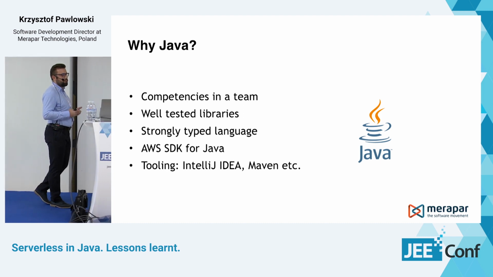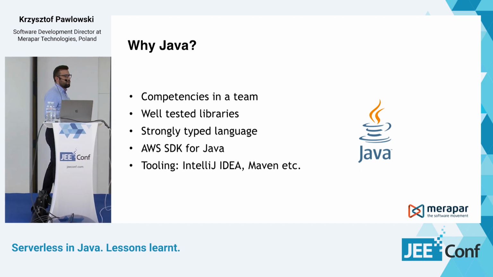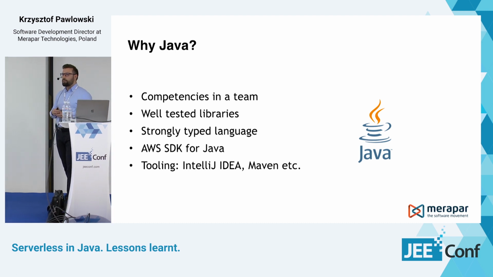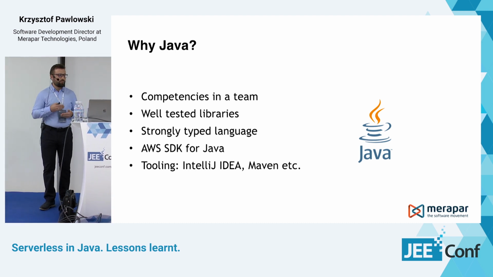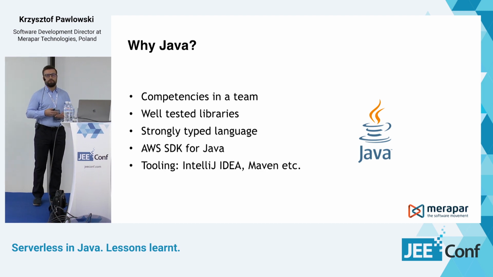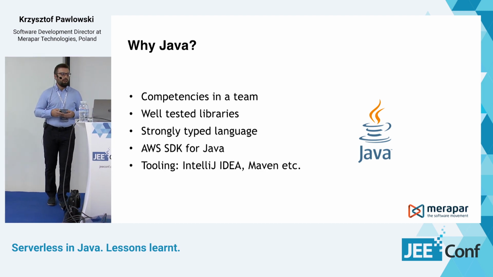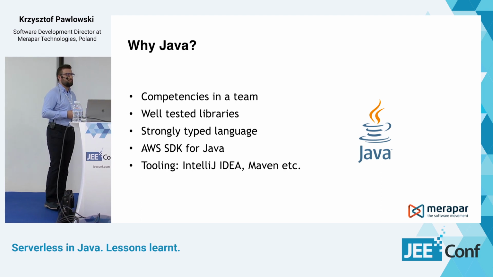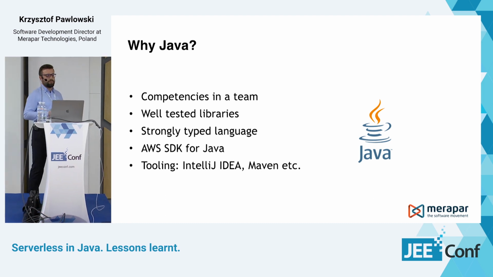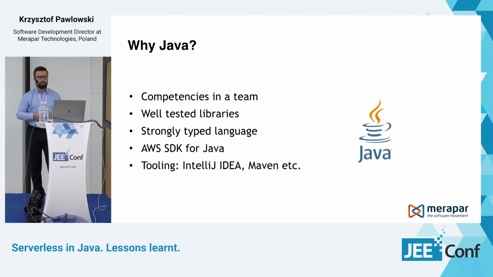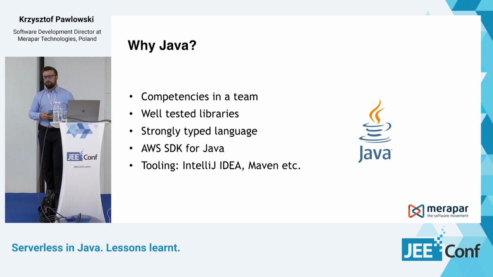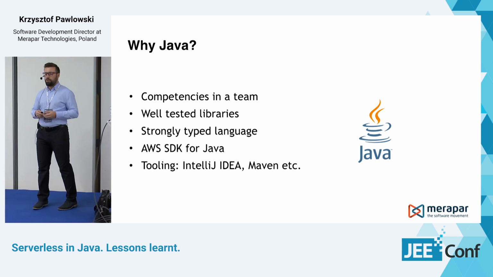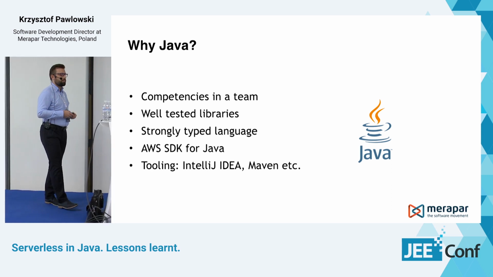So we wanted to make sure that we can still use our well-tested libraries that we know, like the Apache HTTP client. Also, in my opinion, for more complex projects, strongly typed languages are better. So here there was a big advantage of Java. And also, AWS provides you a really well-documented SDK for Java, so you can integrate with other AWS services in your code quite easily. And the other reason for choosing Java was that we really like the tooling that we were used to, like IntelliJ IDEA or Maven for building the application.